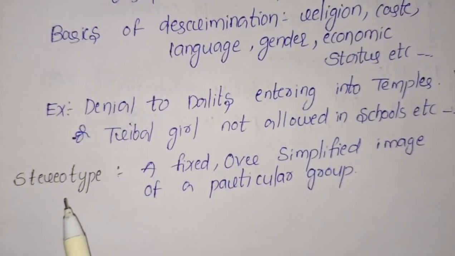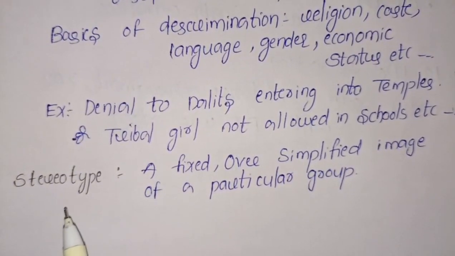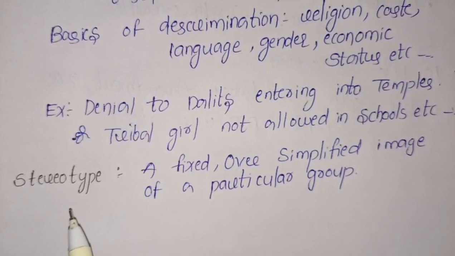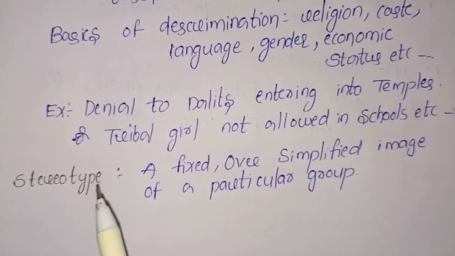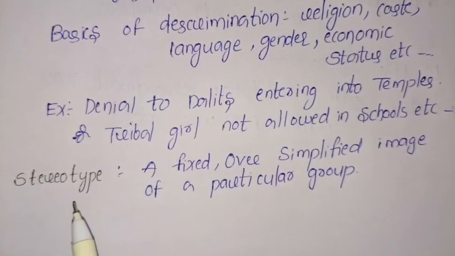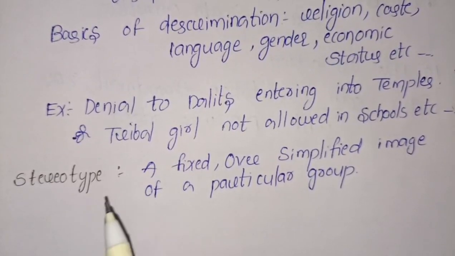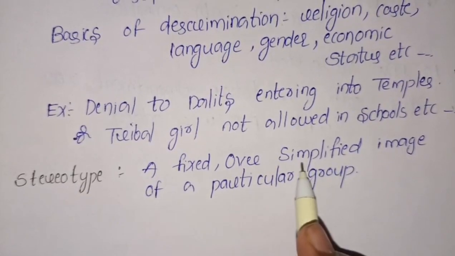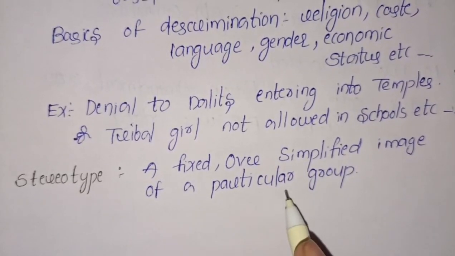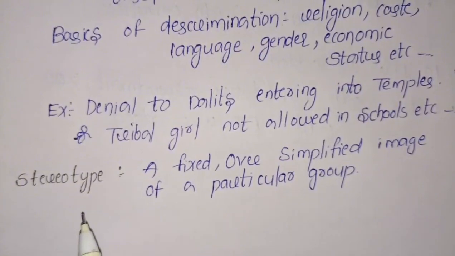It means you decide about someone without knowing about them. Without knowing about them, if we decide about someone, that is known as a stereotype. A fixed oversimplified image of a particular group is known as a stereotype.